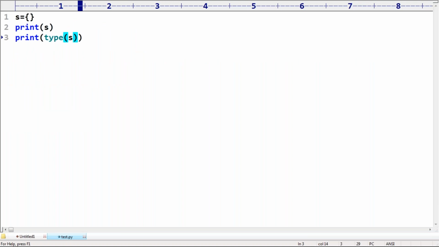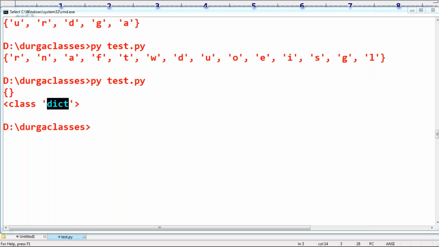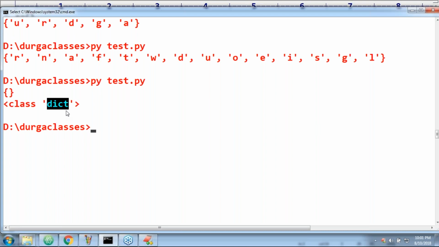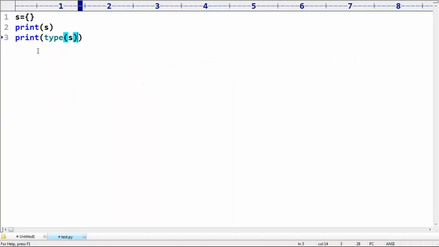What you people should be aware of here is how I can create an empty set. You should not do it like this. If you want to create an empty set, you require to use the set function. Now it will become an empty set.